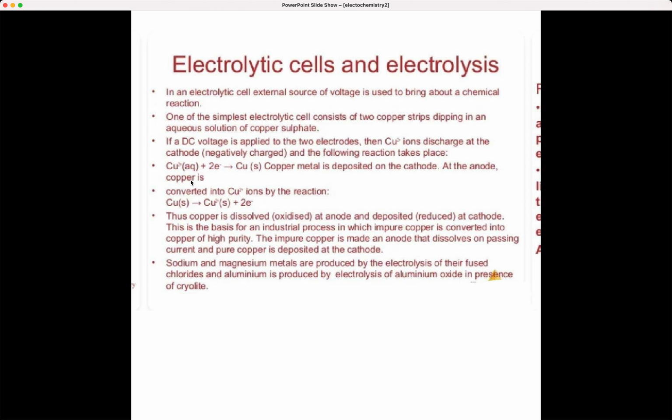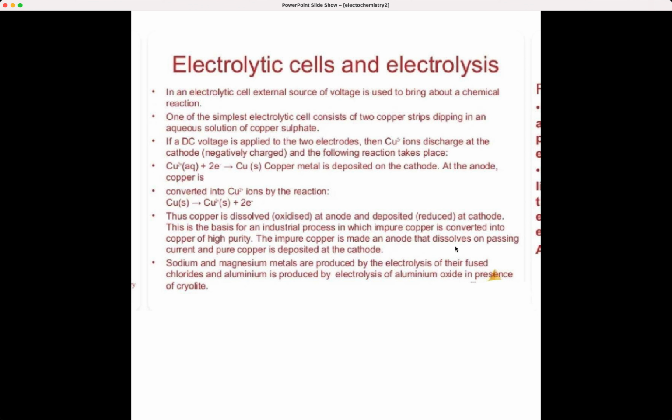And what happens at the anode? Copper is changed to Cu2+ ions by this reaction. Okay. Now, the copper is dissolved or oxidized at the anode and it is deposited at the cathode. So, this is the main basis for the industrial process in which impure copper can be converted into high purity copper. Highly purified copper is obtained by this process in industries. The impure copper is made the anode, which dissolves on passing current, and pure copper is deposited at the cathode.